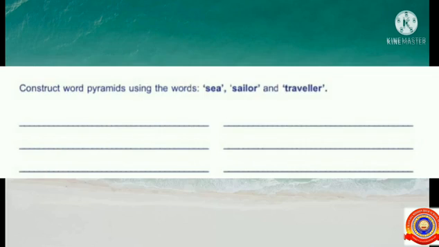Now construct word pyramids using the words sea, sailor and traveler. Students, this is a homework for you. Do it yourself and we will discuss this activity in the online class.